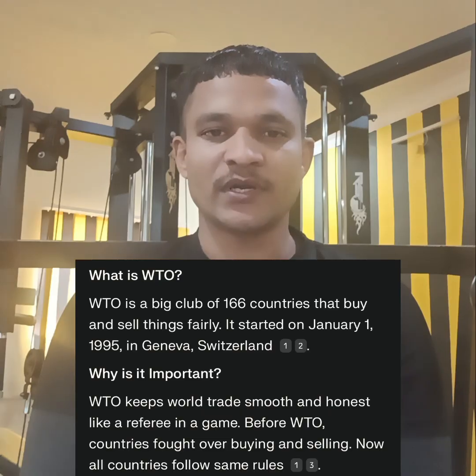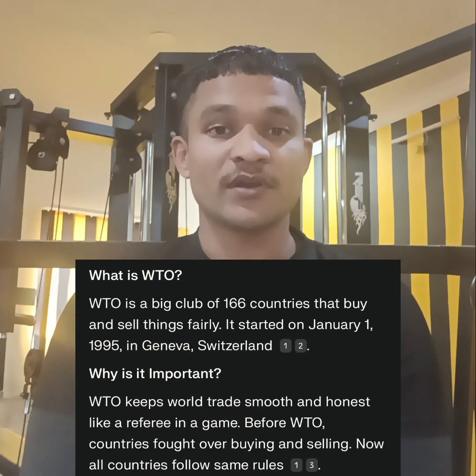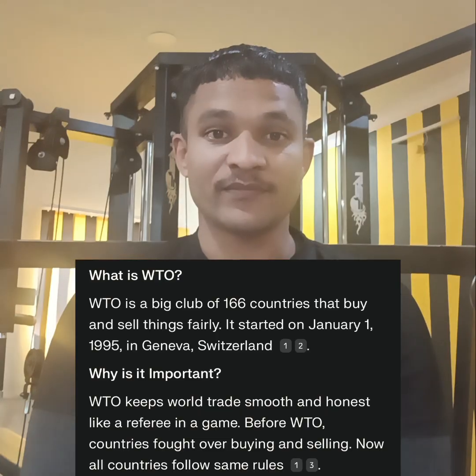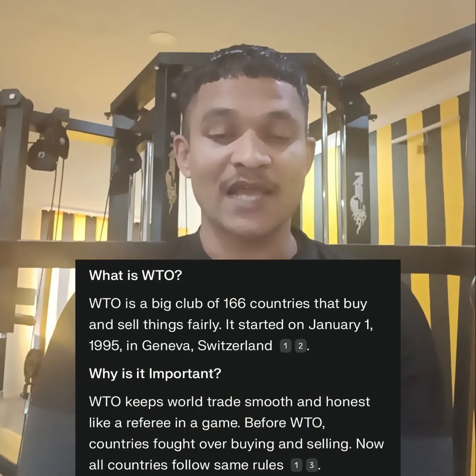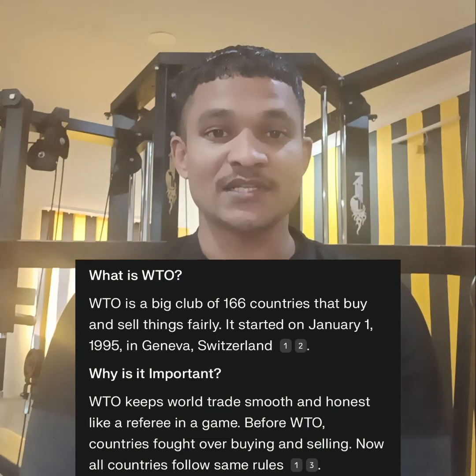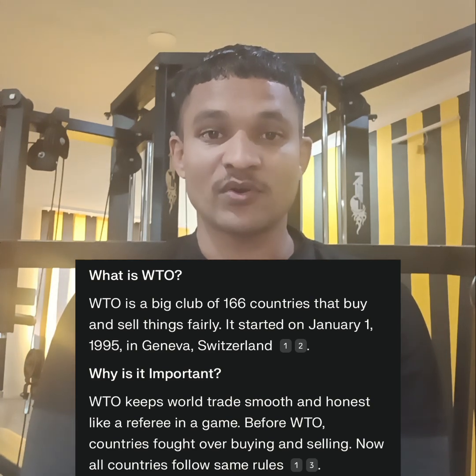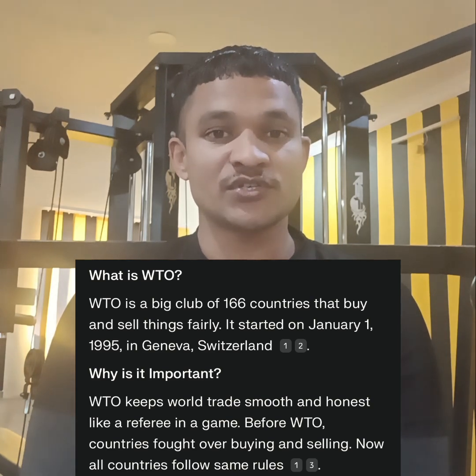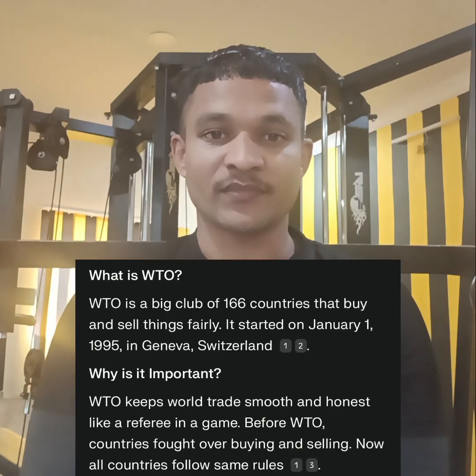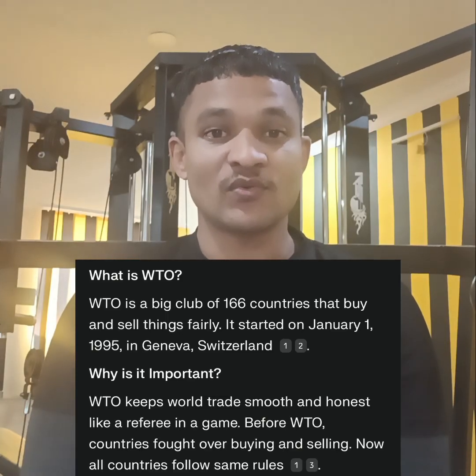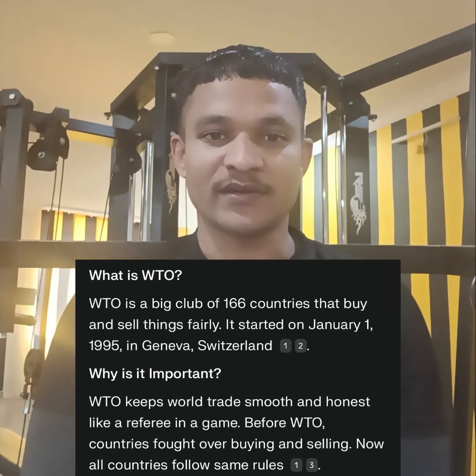WTO stands for World Trade Organization. It is an international organization which focuses on stopping tariffs, reducing taxes on trade, as well as boosting poor countries' economies. That organization was established on 1st January 1995. It replaced the old rule book called GATT. GATT stands for General Agreement on Tariff and Trade.